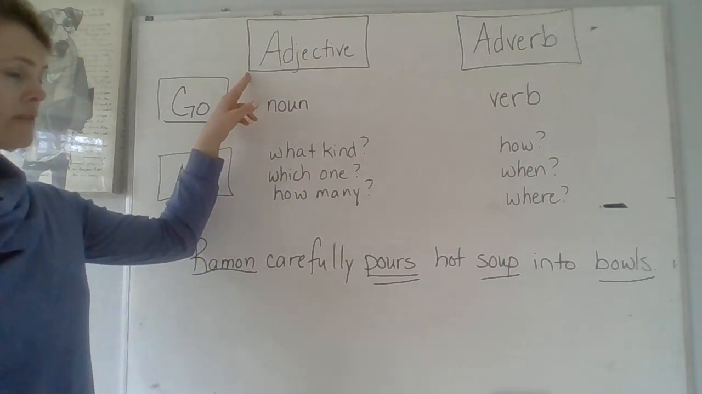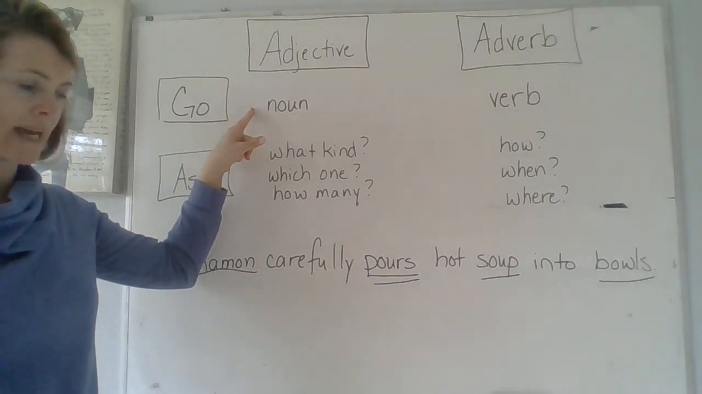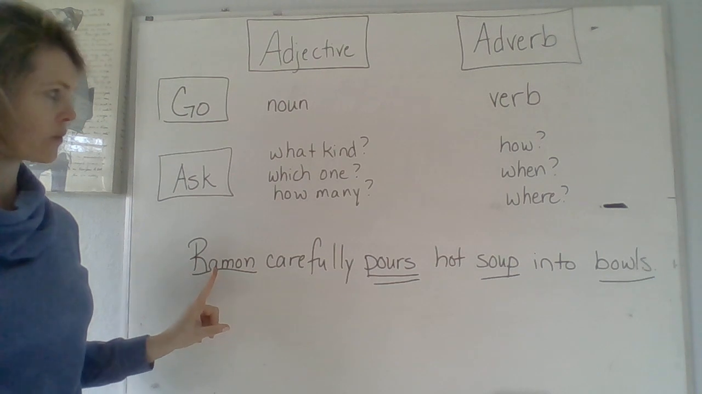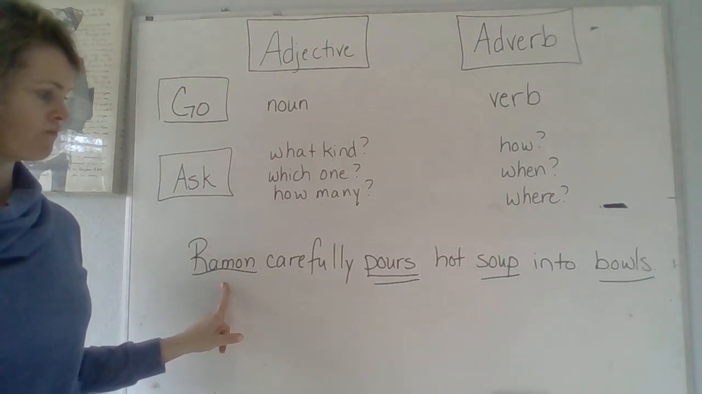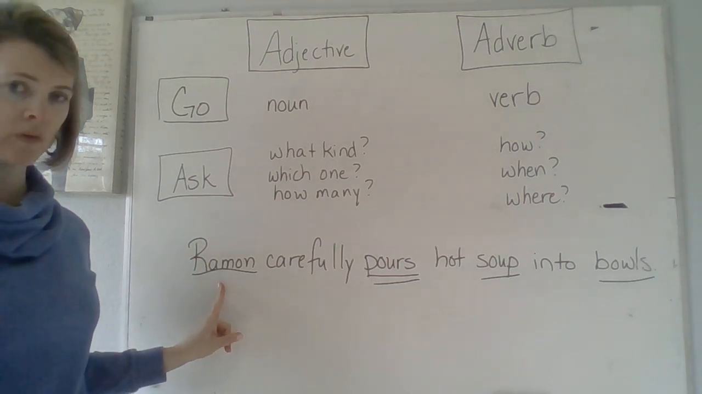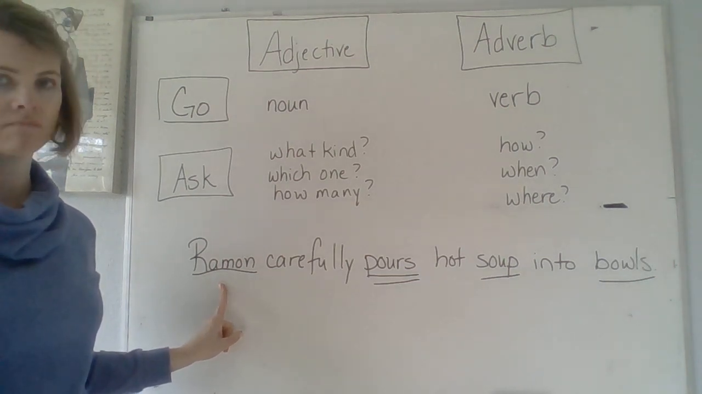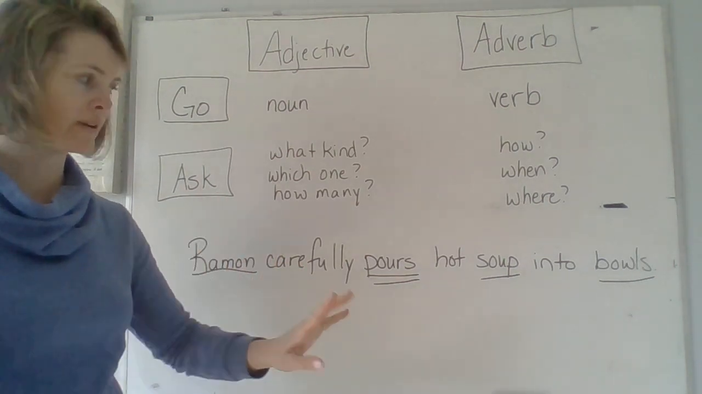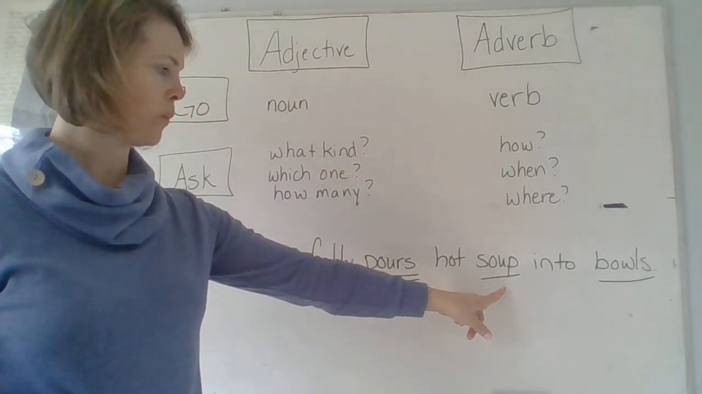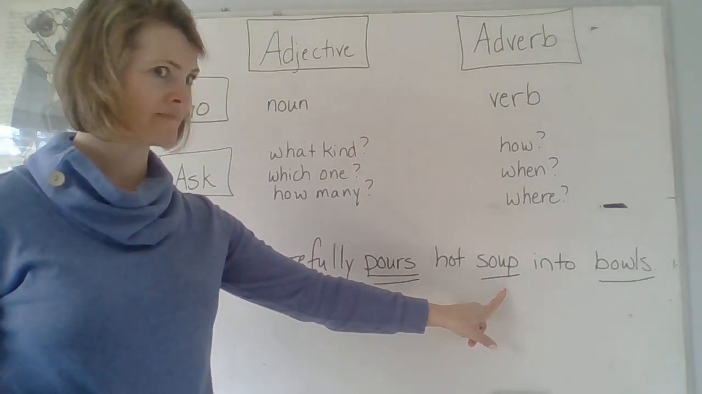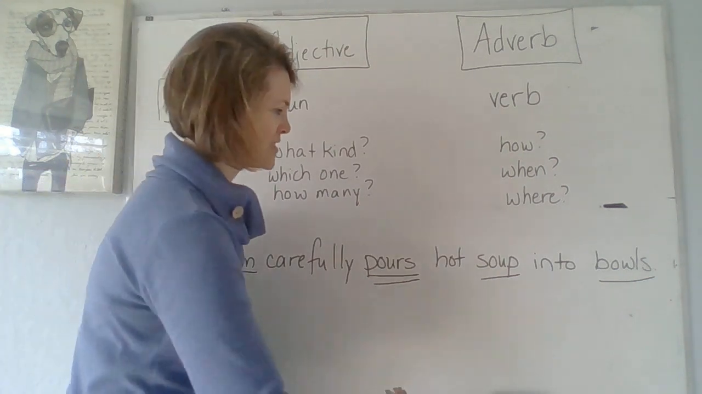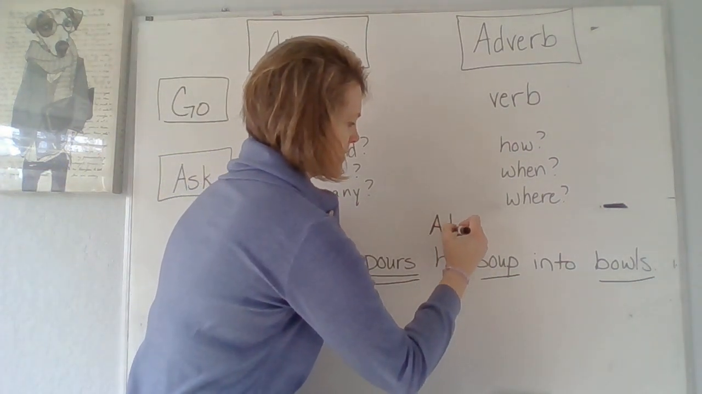Let's find our adjective. I start by finding my noun. Here's a noun, and let's ask what kind of Ramon? Doesn't say. Which Ramon? Doesn't say. How many Ramons? Doesn't say. Let's go to another noun. Soup. What kind of soup? Hot. Hot soup. There's my adjective.